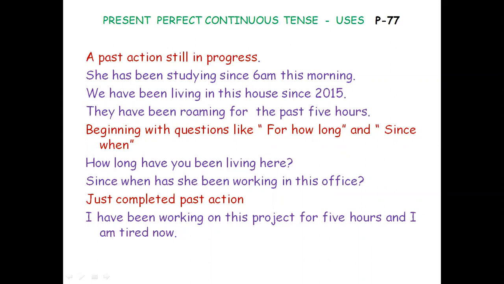we are using this present perfect continuous tense. For example, how long have you been living here? For how long have you been living here? Since when has she been working in this office? Since when?